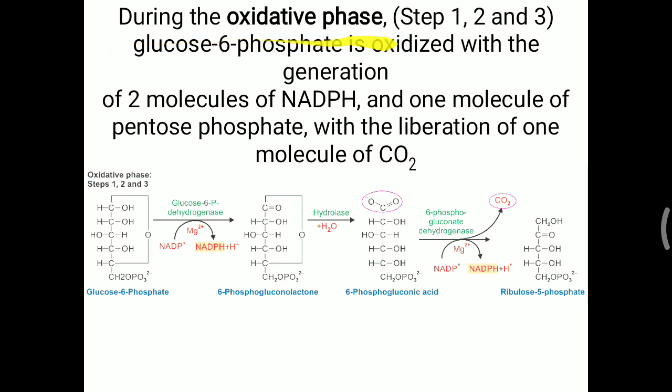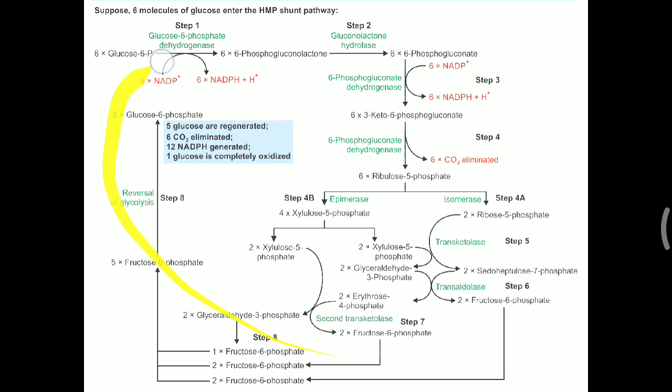What happens basically in the oxidative phase: the glucose 6 phosphate entering the pathway is first converted into 6 phosphogluconolactone, then into 6 phosphogluconic acid, and finally makes ribulose 5 phosphate. During these three reactions, one NADPH and a second NADPH are generated. In between, hydrolysis, which is the addition of a water molecule, occurs. So ultimately in this oxidative phase, two NADPH molecules are produced and one carbon dioxide molecule is removed, and that is the importance of this HMP shunt pathway: two molecules of NADPH and one molecule of pentose phosphate with the liberation of one molecule of carbon dioxide. That is the most important part of this oxidative phase.